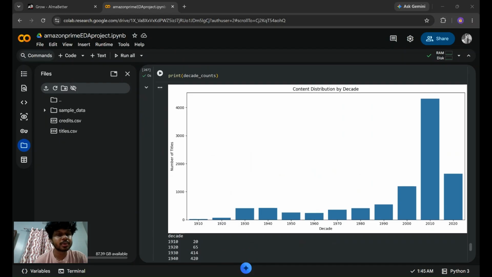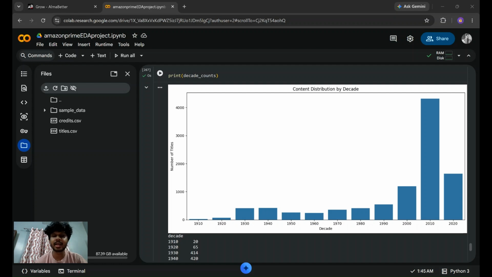So in conclusion, after completing the univariate, bivariate, and multivariate analysis, I combined these findings to understand Amazon Prime's overall content strategy. The platform is heavily movie oriented.